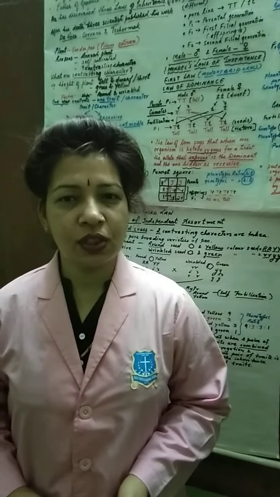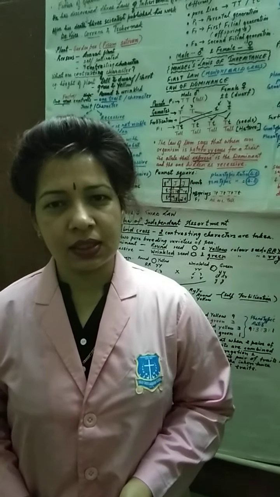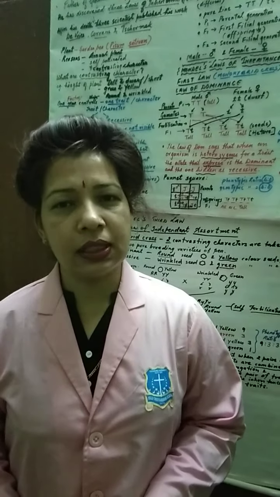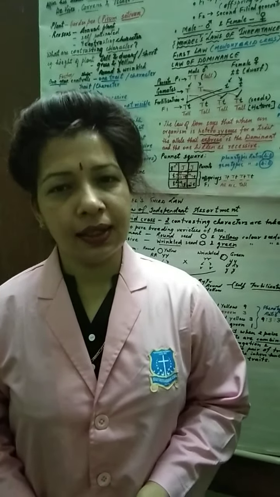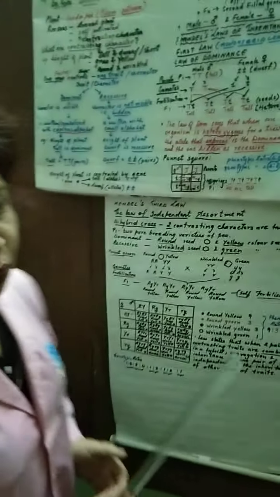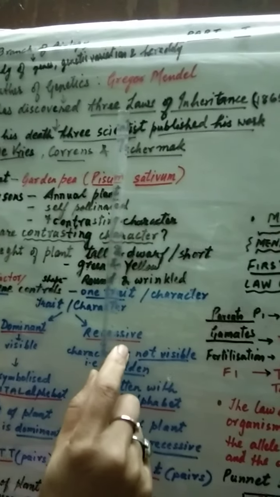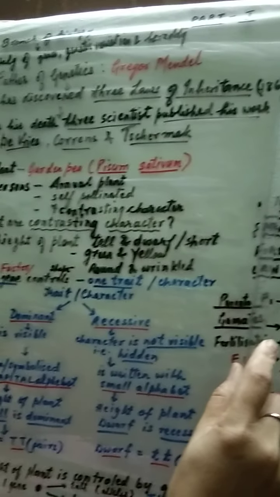Today I'm going to take chapter 3, genetics. What is genetics? Genetics is a branch of biology which deals with the study of genes, genetic variation and heredity. Let us see who is known as father of genetics. He is Gregor Mendel. Why is he called father of genetics? Because he discovered 3 laws of inheritance in the year 1865.